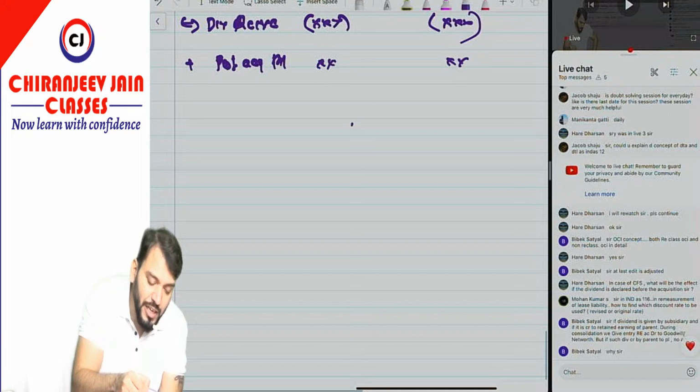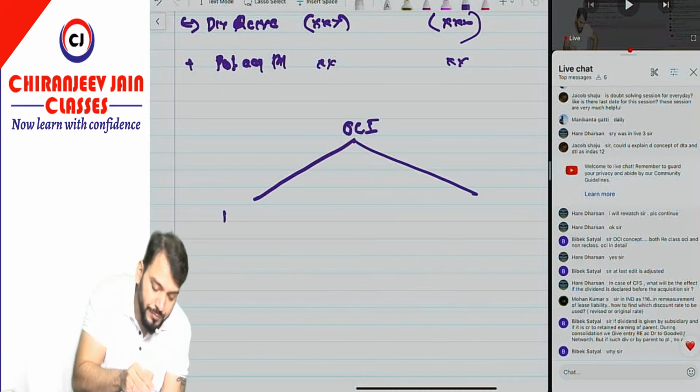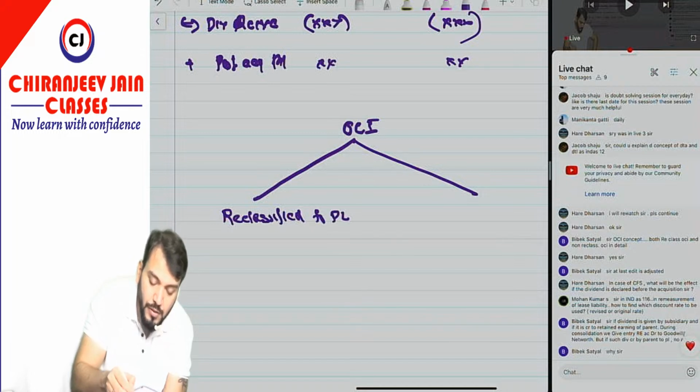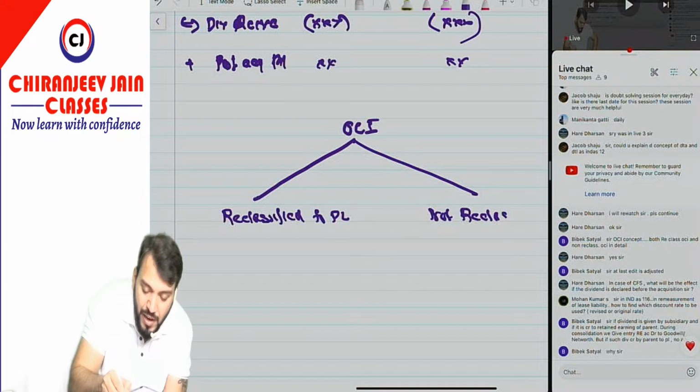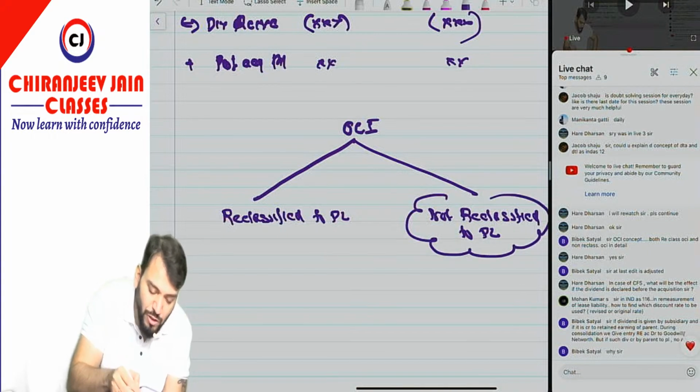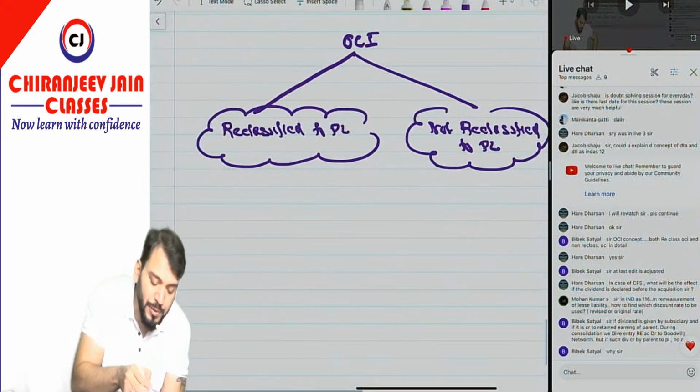But you need to only understand the OCI are of two types. One which will be reclassified to PL, and one will be not reclassified to PL. Understood? So what do you mean by this reclassified to PL and not reclassified to PL?